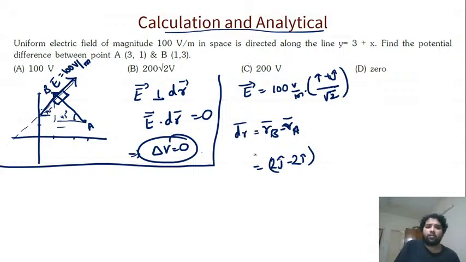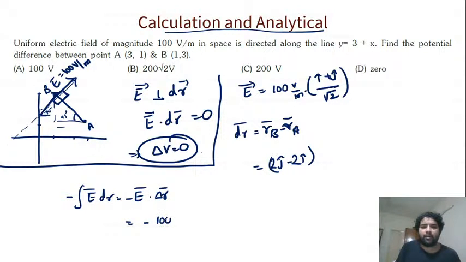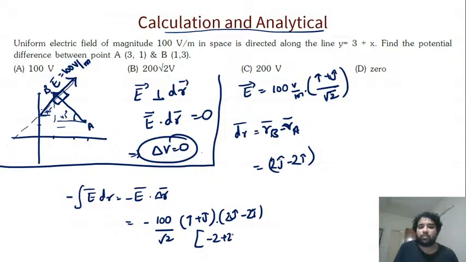Then take the dot product of both. Minus the integration of E dot dr, which in constant cases is E dot delta r: minus 100 by root 2 times (i cap plus j cap) dot (2 j cap minus 2 i cap). So i dot i gives minus 2, j dot j gives plus 2, so minus 2 plus 2 is 0. Over.